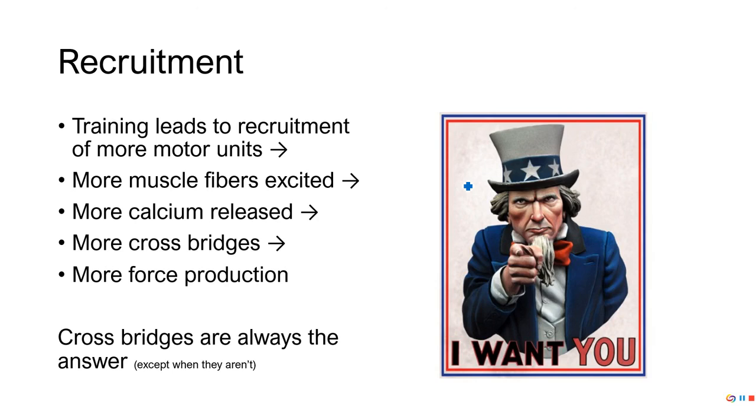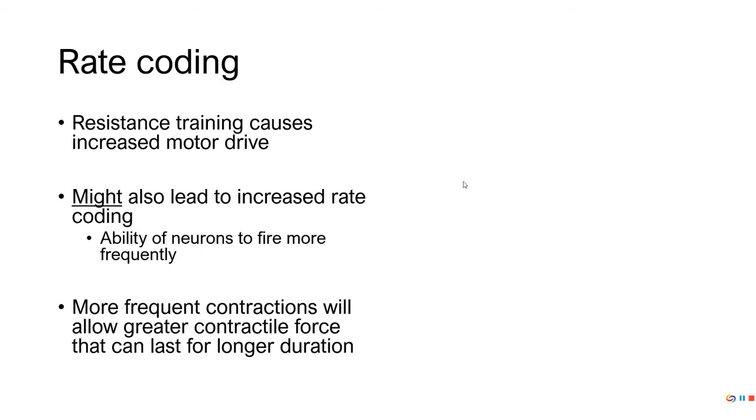To help excite and generate more force, we also experience what's called rate coding. We've talked about some of these things before. With resistance training, that increases motor drive, or in other words, your brain can send more signals, and it can send more signals more frequently. As a result, I can generate more force, because I'm recruiting these motor units more and more often. We're going to have faster or more frequent cross-bridge cycling, and as a result, there's more force. Along those same lines, not only are we going to produce more force, but this force is going to be able to last for a longer period of time.